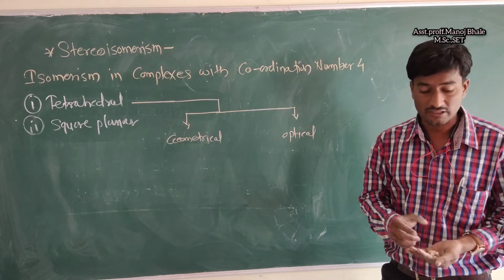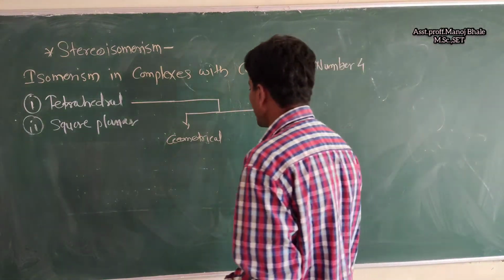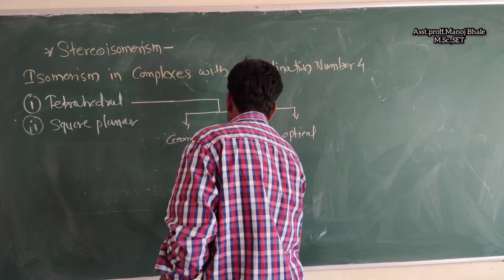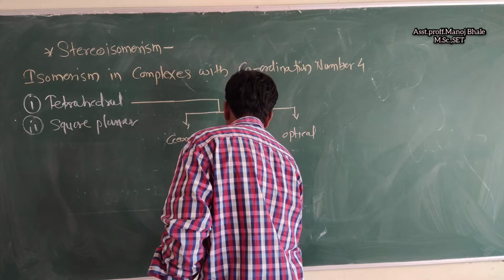Now what is the geometrical structure? Let's see one geometrical structure. Before that, for example, there is one metal, and these are the ligands which are present here.